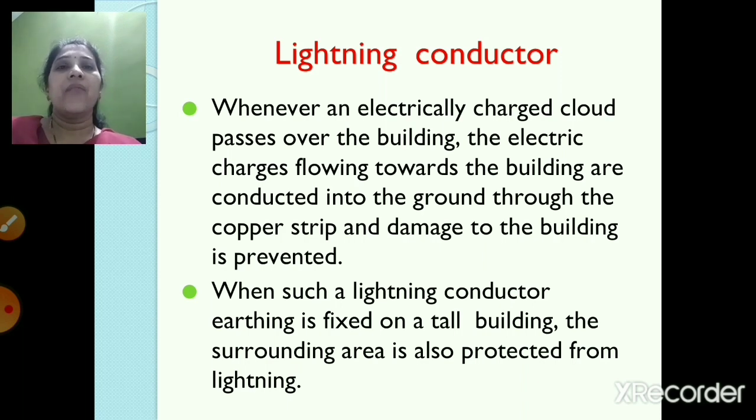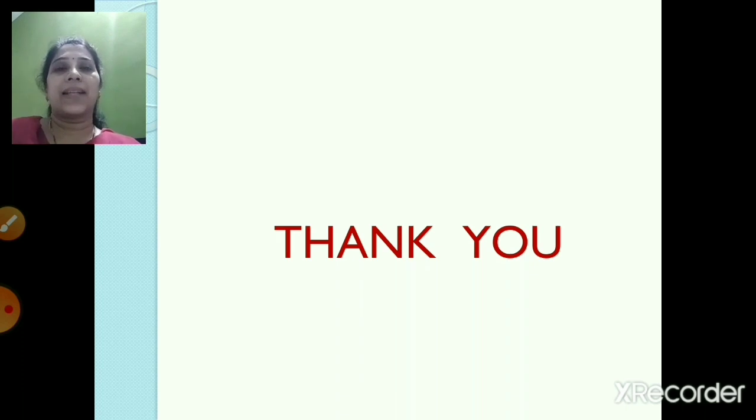So with this, children, we finish our chapter static electricity. I hope you have understood what we have seen today. Let's recap what we have learned today. First, we saw about the lightning, then we saw about the lightning strike, and then finally we saw about the lightning conductor.